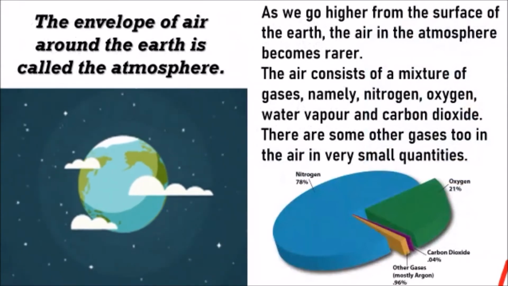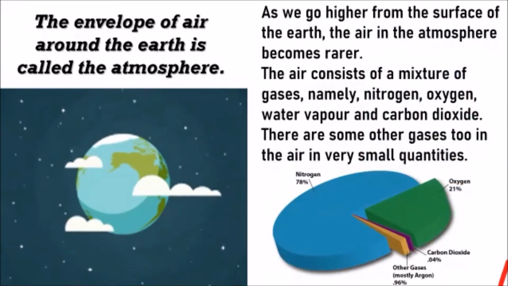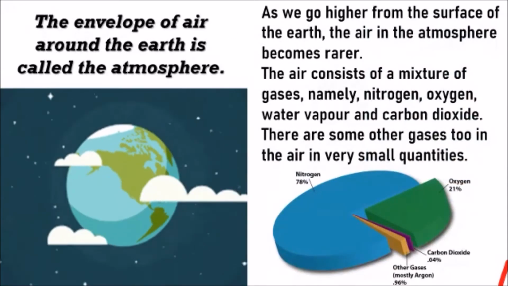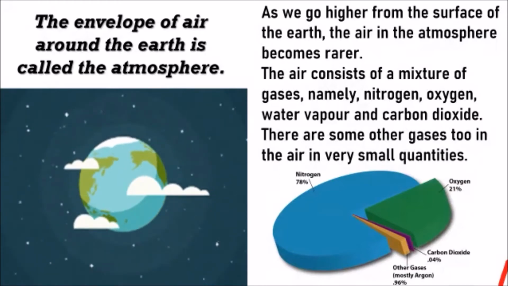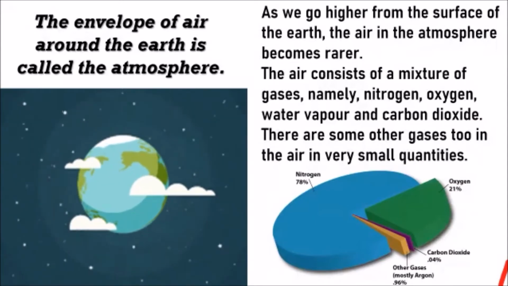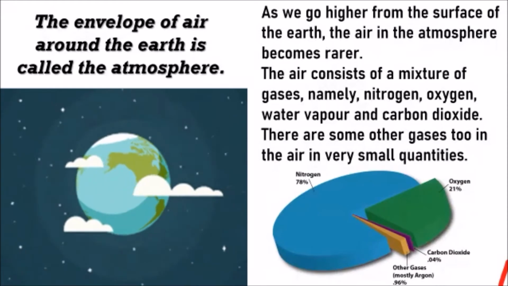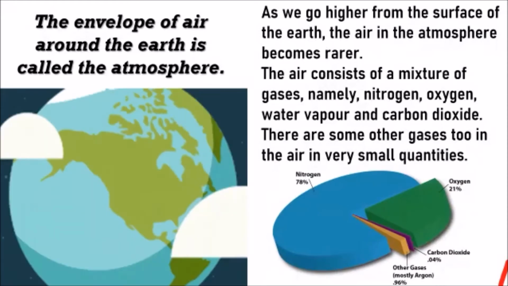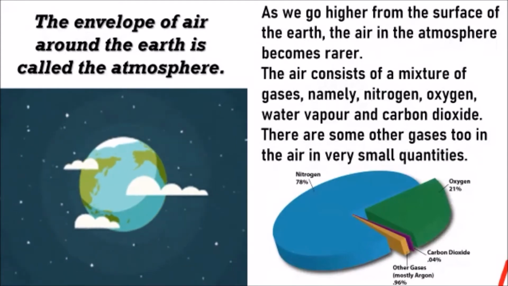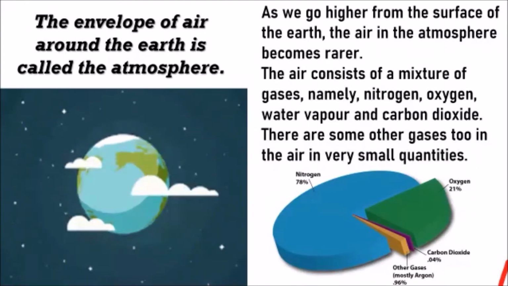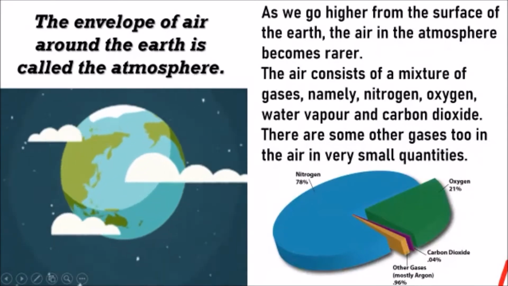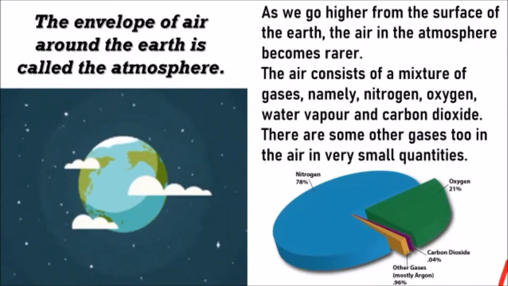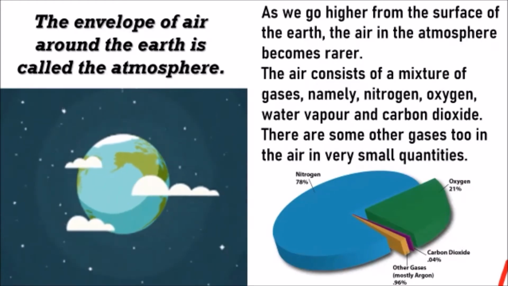So cool, right? Now we see what the air consists of. Now I told you as we go higher from the surface of the earth, the air becomes less. As you go to the stratosphere, there is hardly any air. If you go further, there is no air at all. So you see that air keeps decreasing, finally if you go to space, air is not there. And that is why you cannot walk into space. You need to wear that astronaut suit where he has an oxygen cylinder at the back and the oxygen is continuously given to him. So that's why astronauts wear those suits.